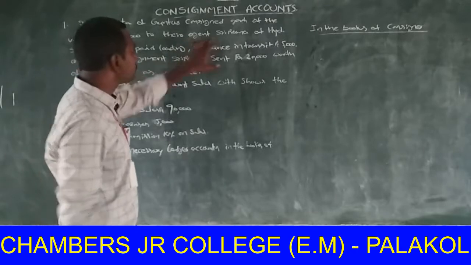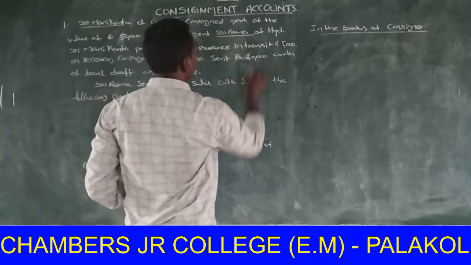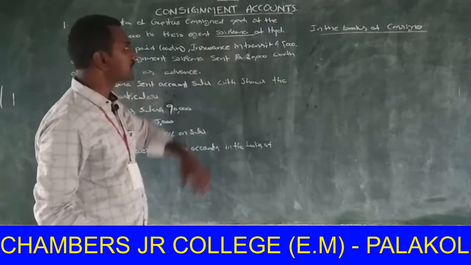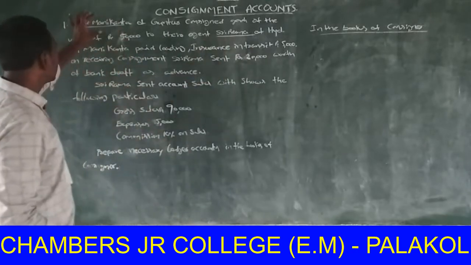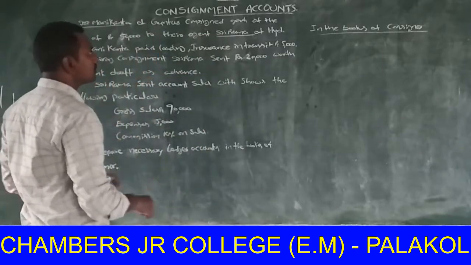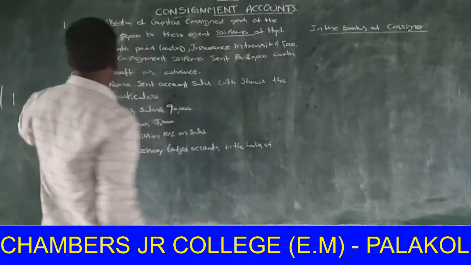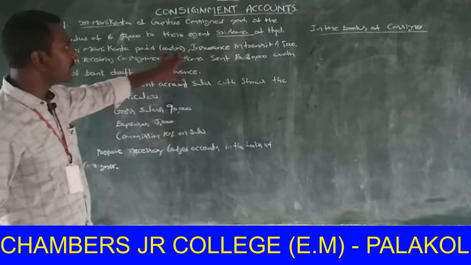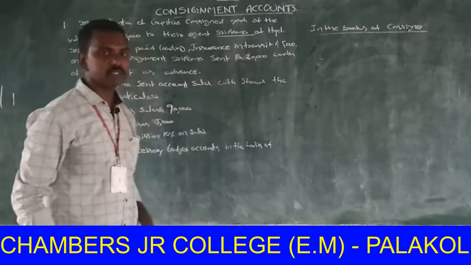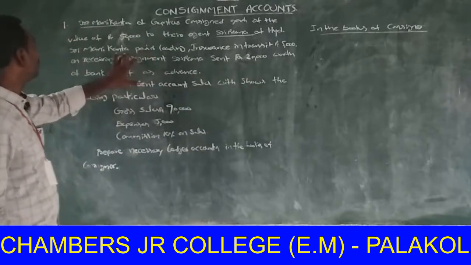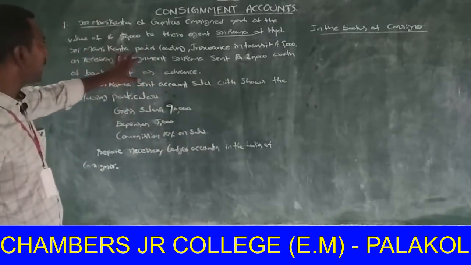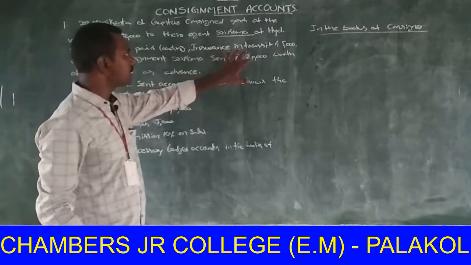The receiver of the goods, Sri Rama, is the consignee. Consignor Sri Manikanta, consignee Sri Rama. Sri Manikanta paid loading and insurance in transit rupees 5,000.